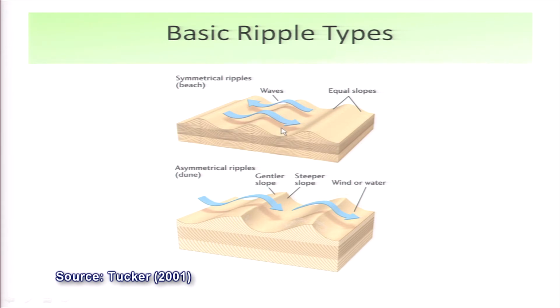So, we call it a symmetrical ripple. They are very commonly formed by waves. On the other hand, if the ripples form asymmetrical, that is, one part of the ripple is gently sloping, the other part is steeply sloping, we call it asymmetrical ripple, and these are very commonly formed by currents.